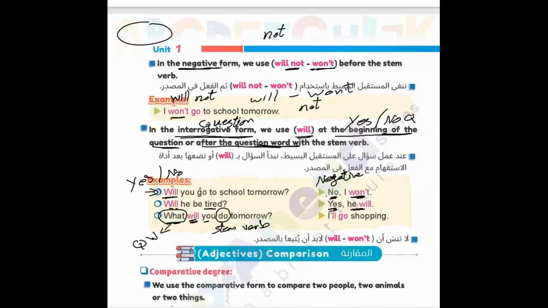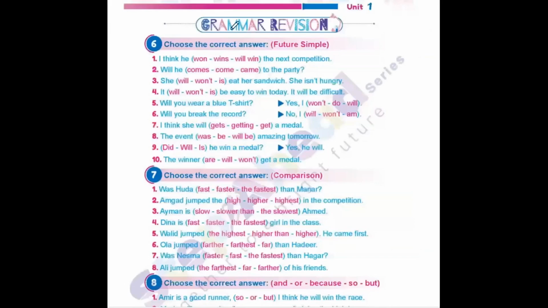Let's answer some questions on future simple tense to understand more and apply all these rules. Here we have some questions. Choose the correct answer for future simple. I think he won (past), wins (present simple), will win (future simple) the next competition.